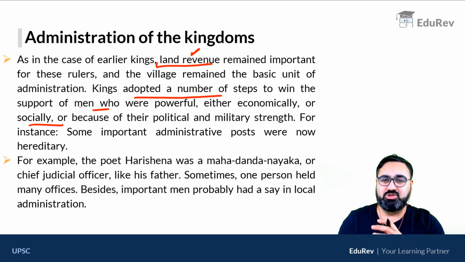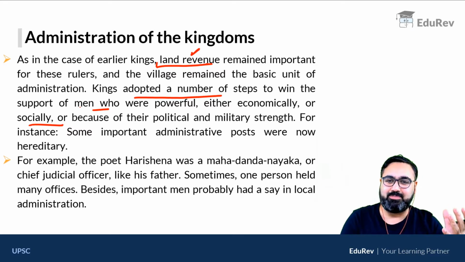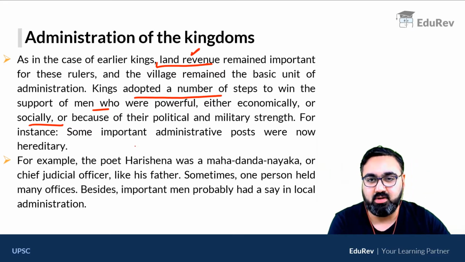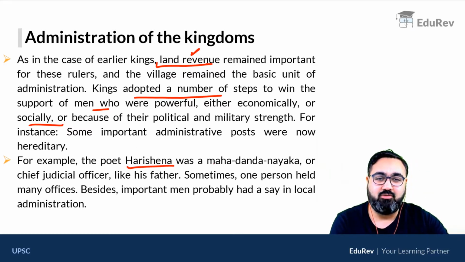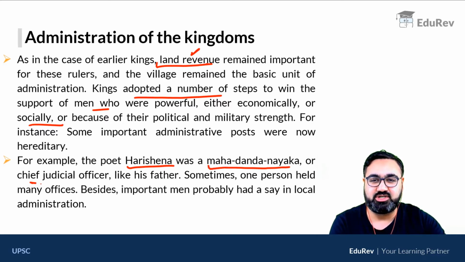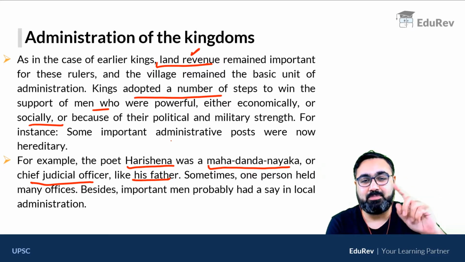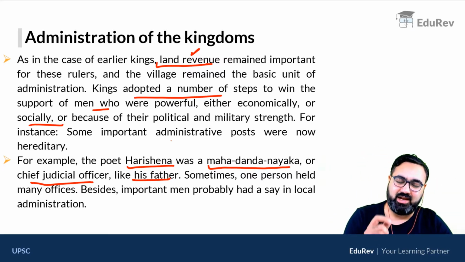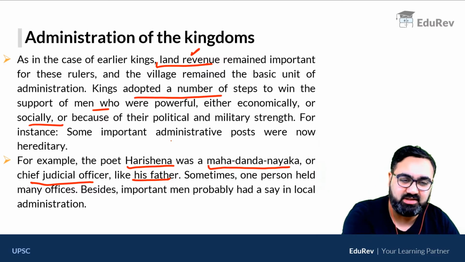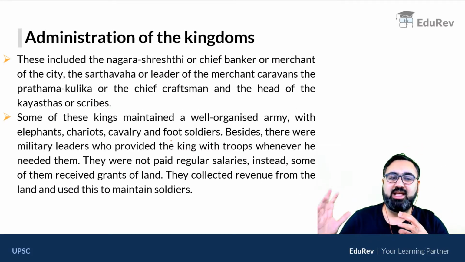Many important positions were made hereditary. कई सारी positions को hereditary बना दिया गया था. For example, Hari Sena was also given the position of Mahadandanayak, that is Chief Judicial Officer, just like his father. At many times, one person held many positions. एक इंसान को कई सारी positions भी दे दी जाती थी, so that they remain loyal to